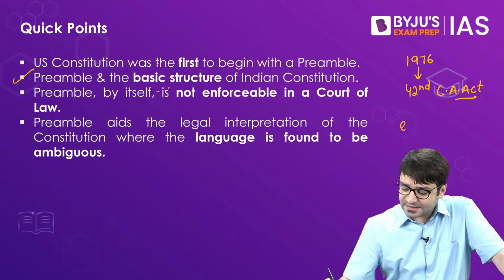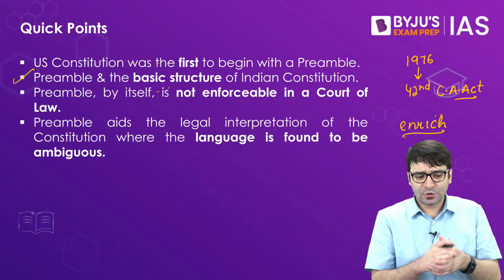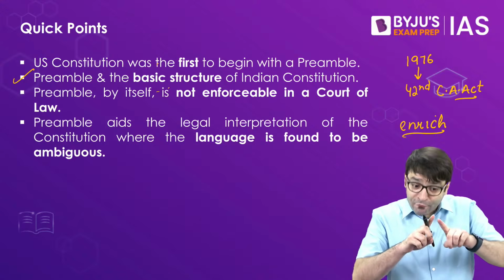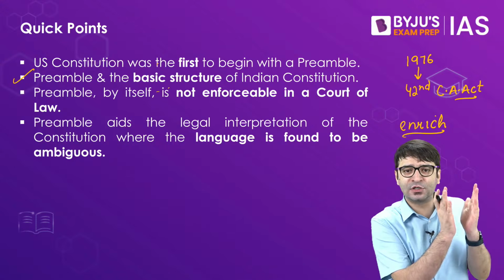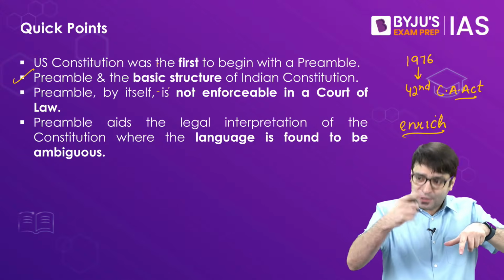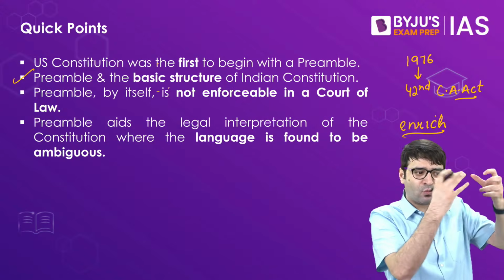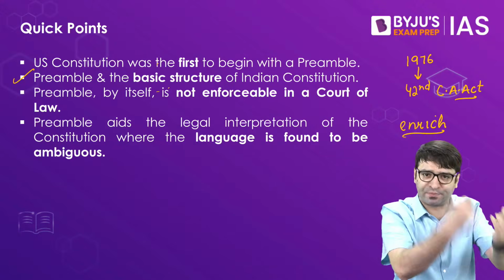But you can always enrich the preamble to add more features, to add more objectives without altering whatever is already present in the preamble. So you can amend the preamble using Article 368 without altering, without disturbing what is already mentioned and present in the preamble.